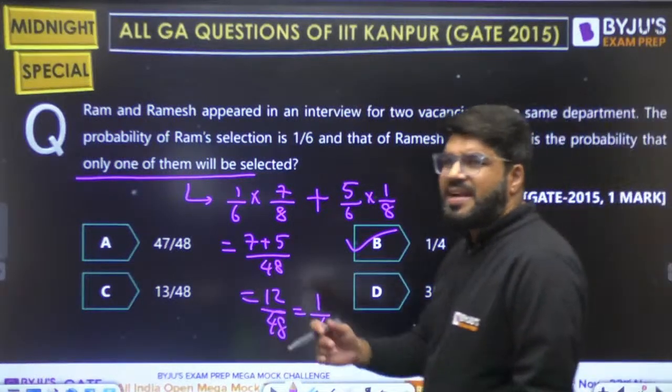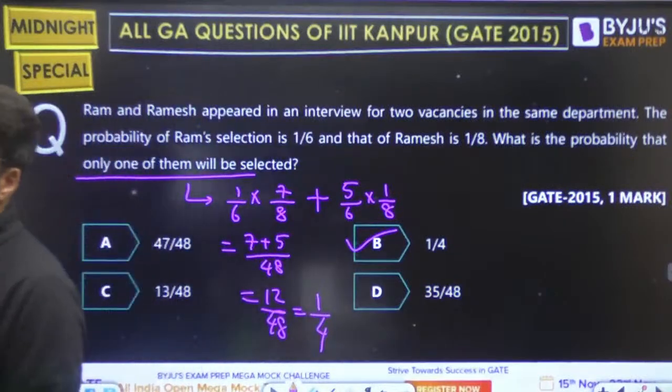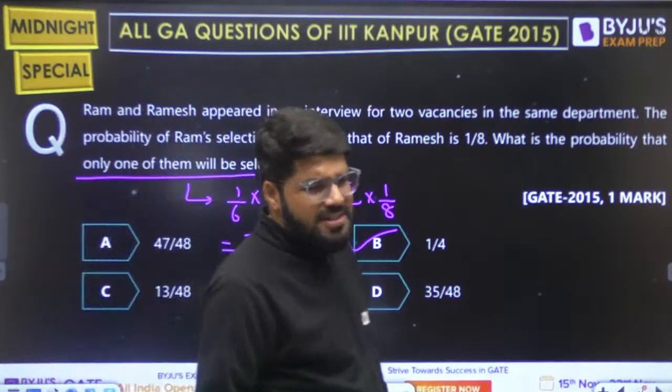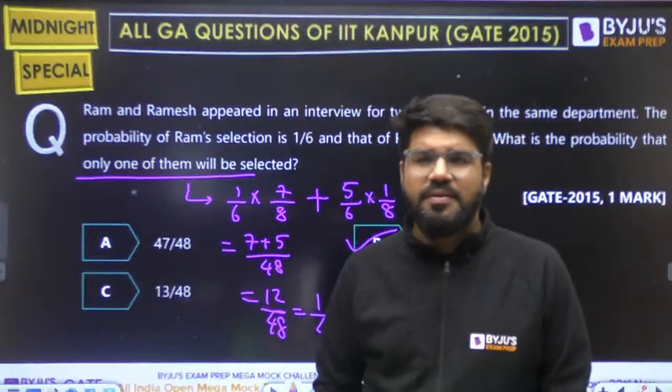Now Pranav, just recheck the calculations once. It's option number B, 1/4, 12/48. Maybe a slight error in calculation, just check it out. Yes, B is the correct answer. The probability was there in GA, but on a simpler level.